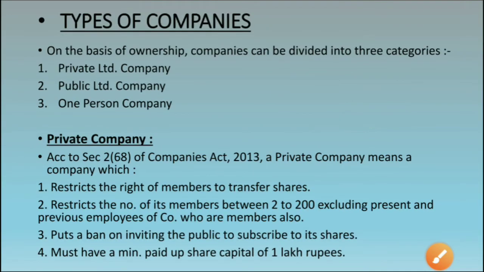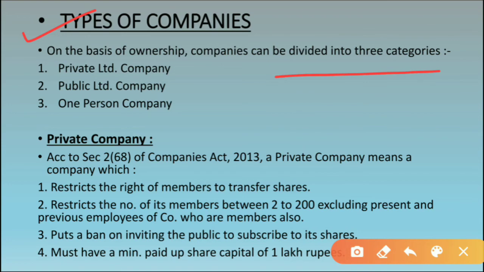Now we will move to the next topic, which is types of companies. See the explanation, students. On the basis of ownership, companies can be divided into three categories. Into how many categories? Into three categories. What are they? First, private limited company. Second, public limited company. Third, one person company. So these are the three categories of the companies: private company, public company, and one person company. We will see the details of all the three.